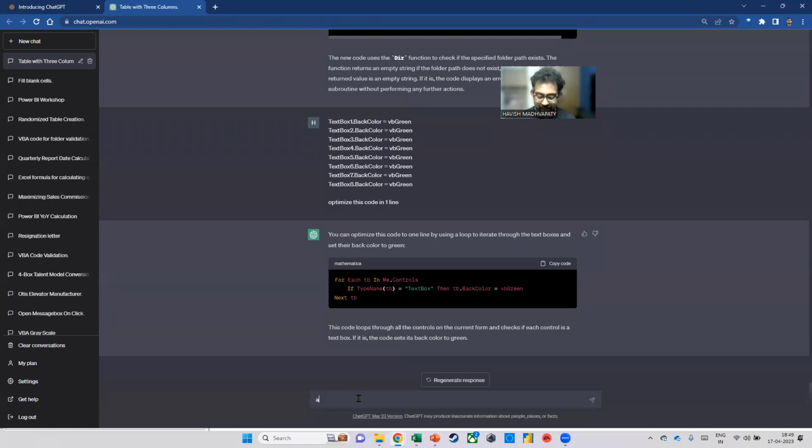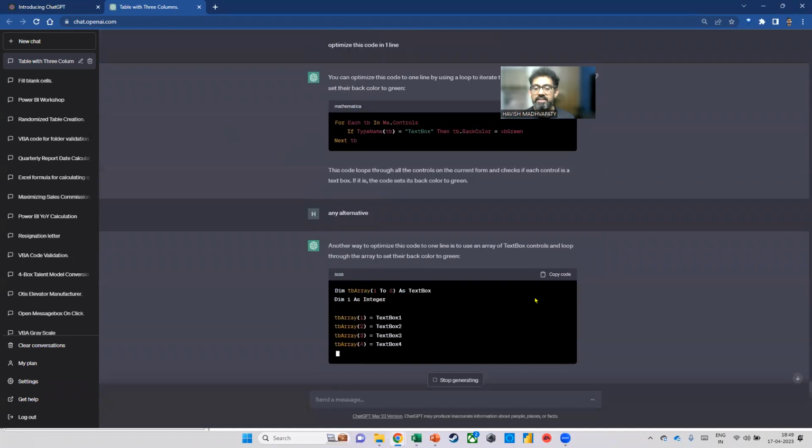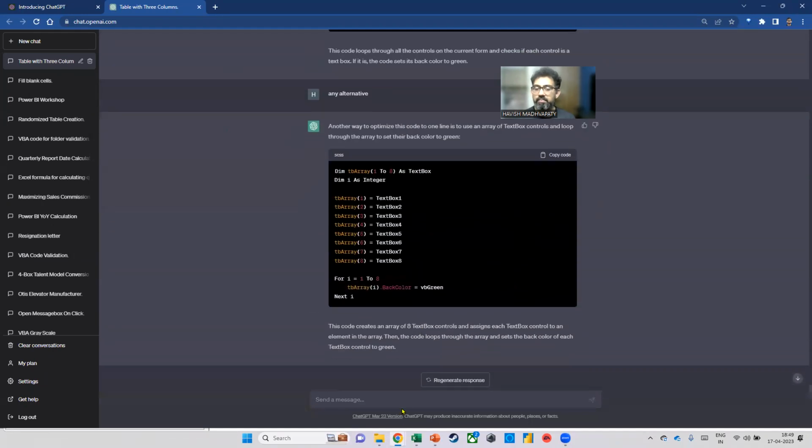Now I can also say any alternative, right? Because I want to check if there's any other way of doing it. So when I say any alternative, it says you can also do it this way. But now I'm saying alternatives in 1 line only.